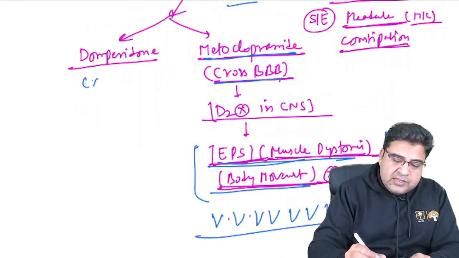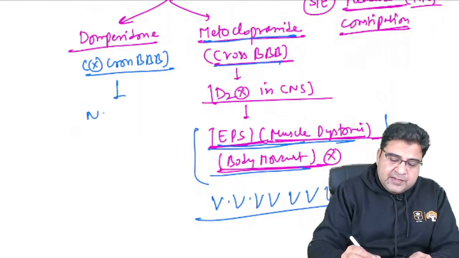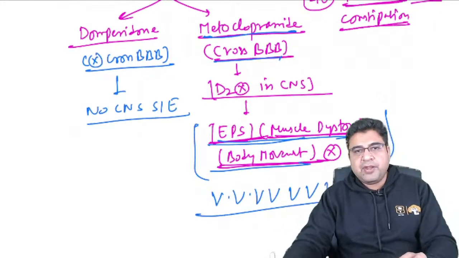Now, domperidone is a medicine that will not cross the blood-brain barrier. So this medicine cannot cross the blood-brain barrier, and it has no CNS side effects. So this type of side effect is not seen with domperidone.